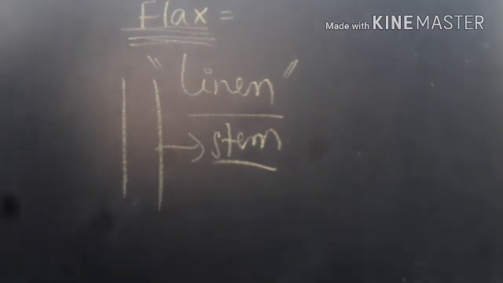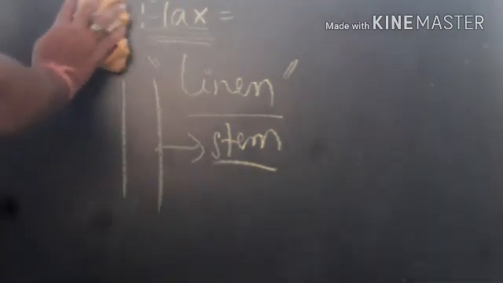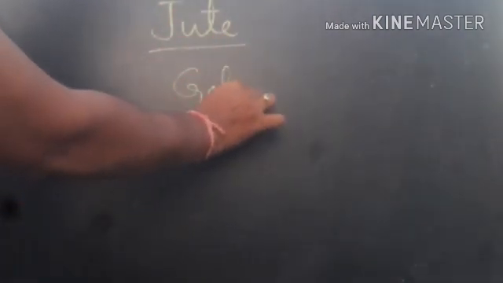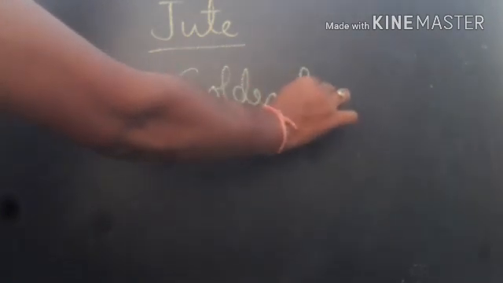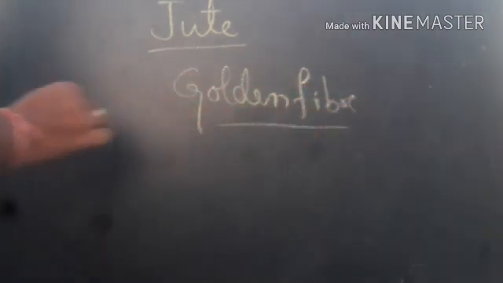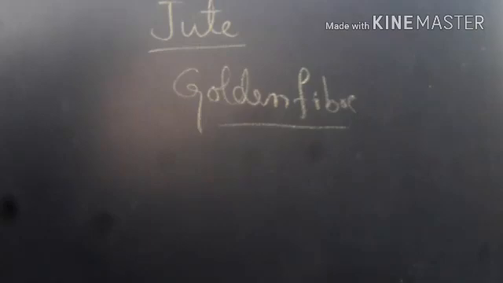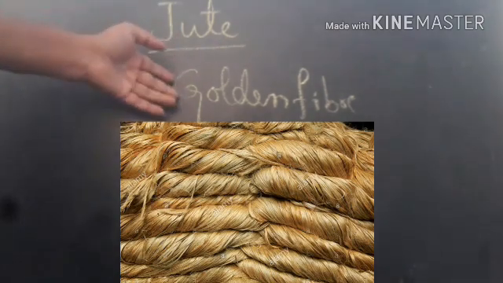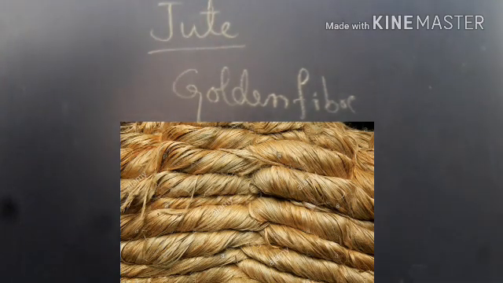And next, let us see another natural plant fiber, that is nothing but jute fiber. Jute fiber is also called golden fiber. Why is it called golden fiber? Because it appears in gold color. We know that cotton is called white gold, whereas the golden fiber is jute fiber.